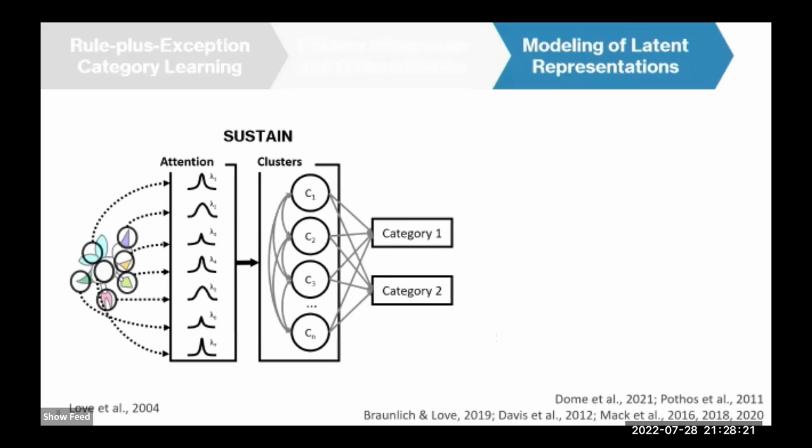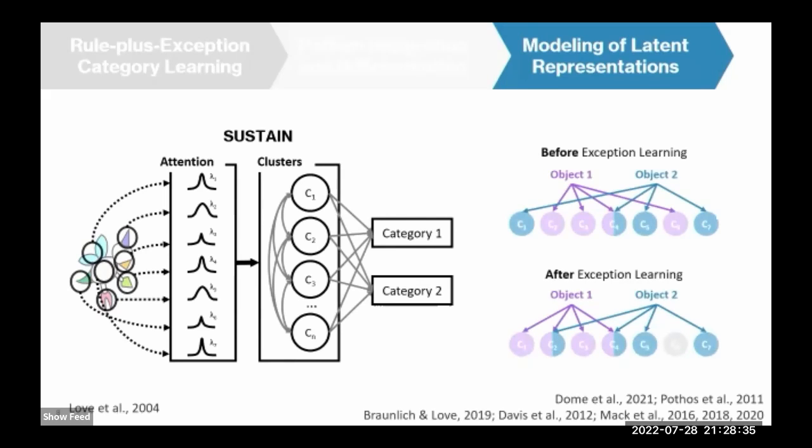When classifying a stimulus, all the clusters are activated based on the degree to which the cluster's tuned features match with the stimulus' actual features and based on the relevancy of each feature dimension. Just like how the human brain can update objects' neural representations through experience, SUSTAIN can alter stimulus cluster activation patterns through category learning, thereby having the capacity to simulate pattern integration and pattern differentiation. So we fitted this model to people's categorization performance before and after exception learning to infer the latent representational shifts and to inspect the pattern integration and differentiation.